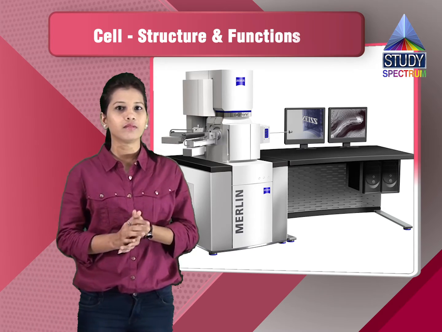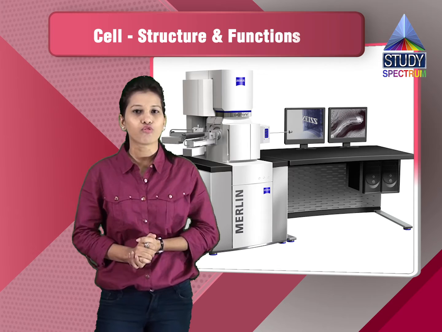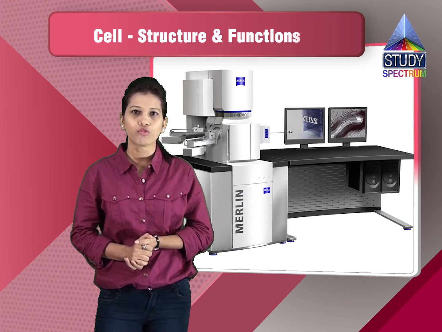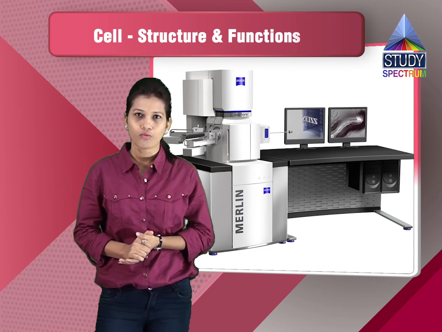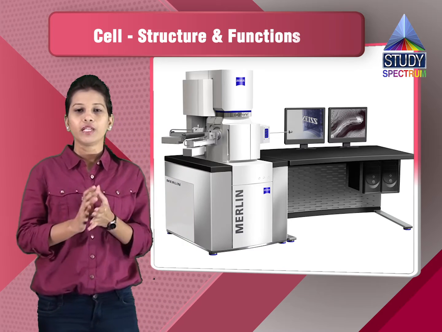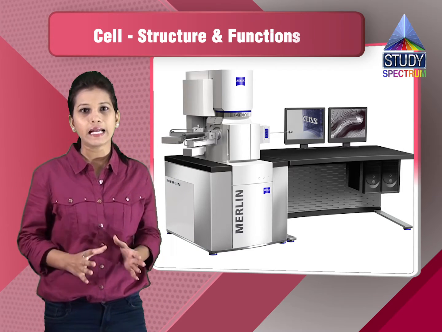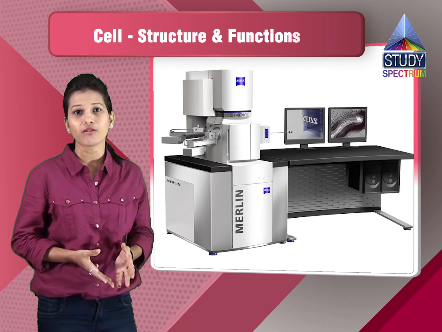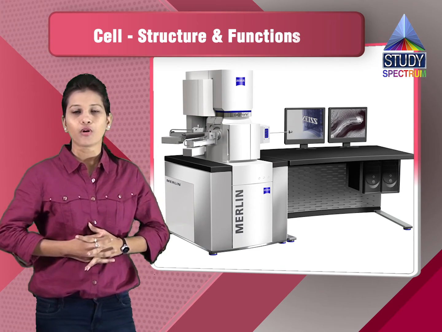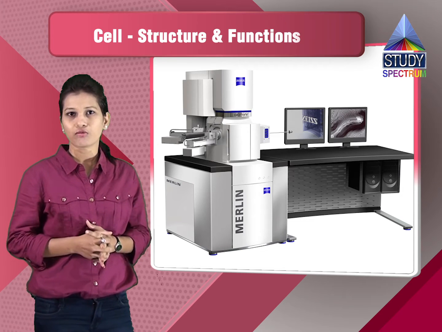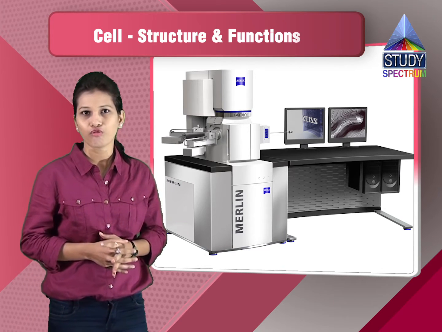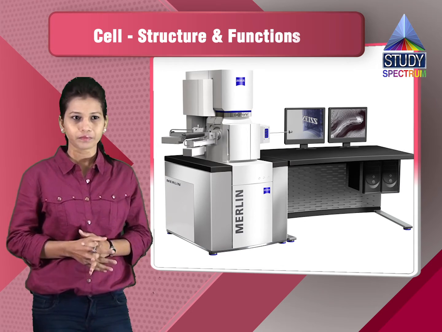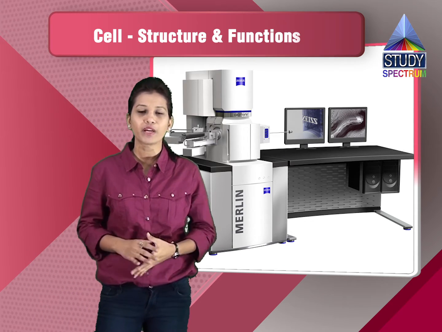Then, what is the study of microscopes called? The study of microscopes is called microscopy. We need to study the microscopes to understand the minute or unicellular organisms, or you can call them prokaryotes also. To study these small organisms, we need to know the microscopes, and the study of microscopes is called microscopy.